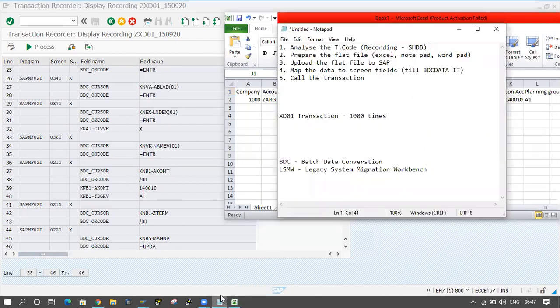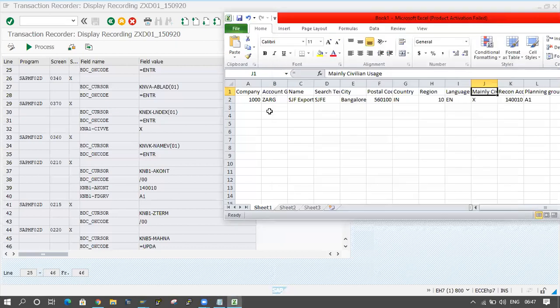Fine. Coming to the steps here. The first step is completed: analyze the transaction code regarding SHDB. Okay, this is completed. Now prepare the flat file, Excel sheet or Notepad, WordPad, whatever it is. I am preparing it by looking at that recording, maintaining the Excel sheet, and I will save this one.